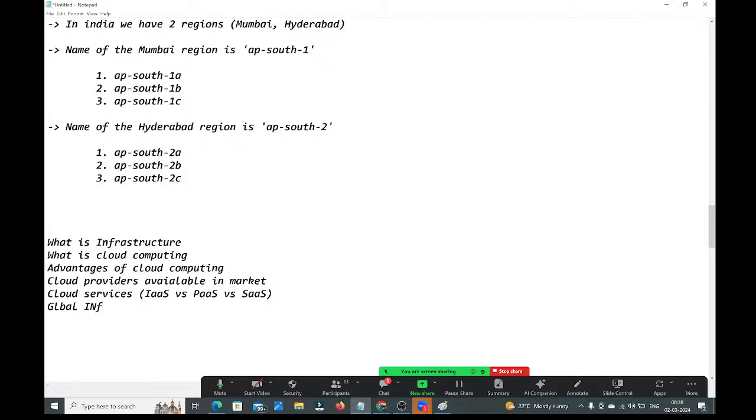Global infrastructure. And everyone knows how to create the free tier account. Before starting the Linux part, we have seen how to create the free tier account in the AWS, and everyone has the account also, right? AWS free tier account creation.